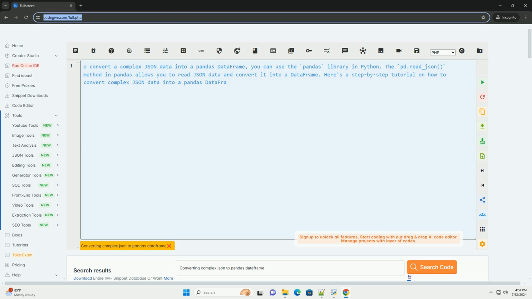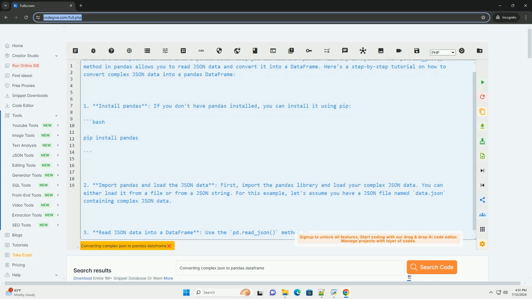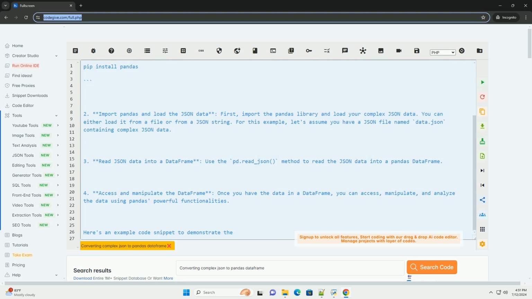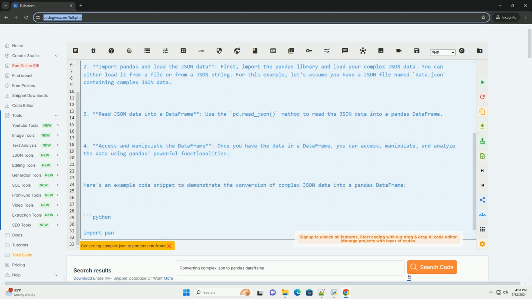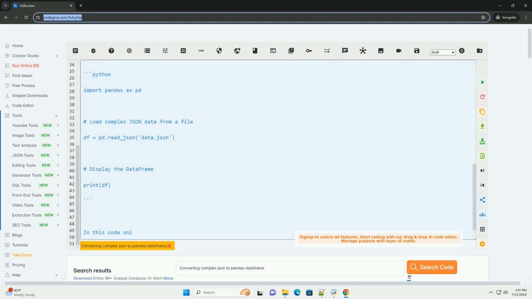To convert a complex JSON data into a pandas data frame, you can use the pandas library in Python. The pd.read_json method in pandas allows you to read JSON data and convert it into a data frame. Here's a step-by-step tutorial on how to convert complex JSON data into a pandas data frame.